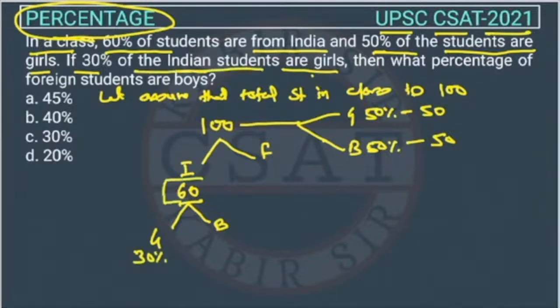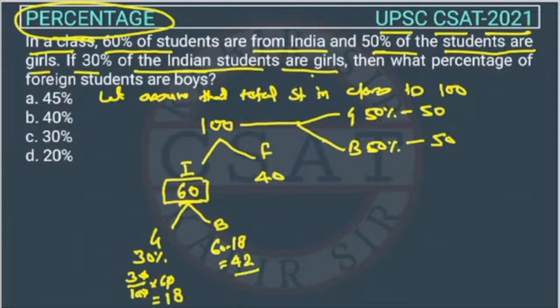So 30% of 60 will be 18. So 18 girls are in the class, so how many boys? Boys will be 60 minus 18. This will be 42. So 42 are boys and 18 are girls. If there are 60 Indian students, then how many foreigners? 40, right?